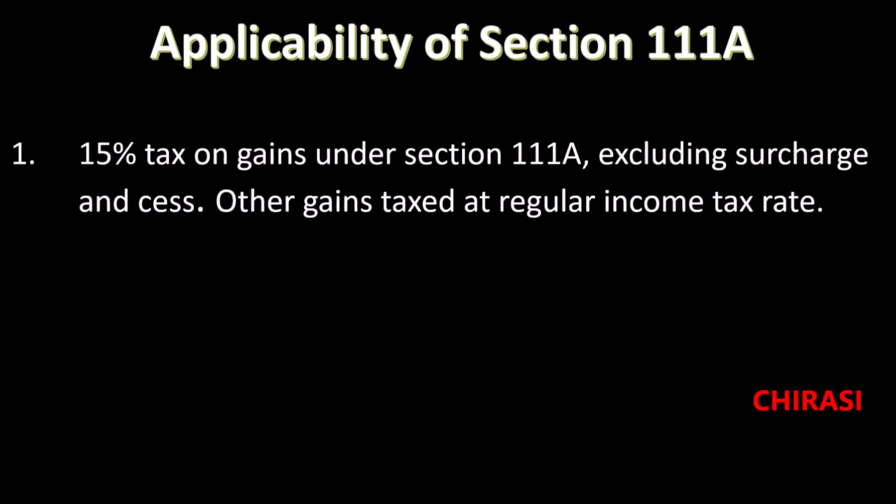The applicability of section 111A: the short-term gain is taxed at 15% under section 111A, excluding surcharge and cess. Other gains are taxed at the regular income tax rate.